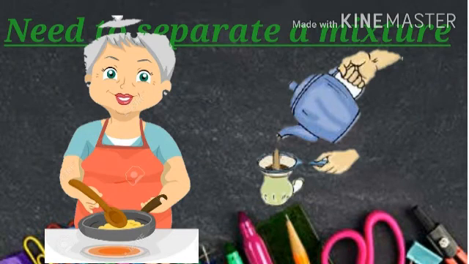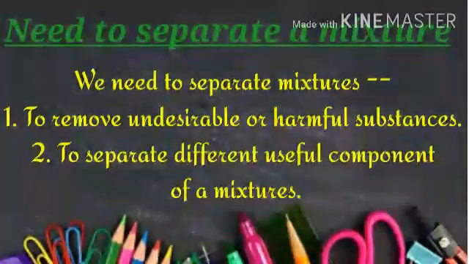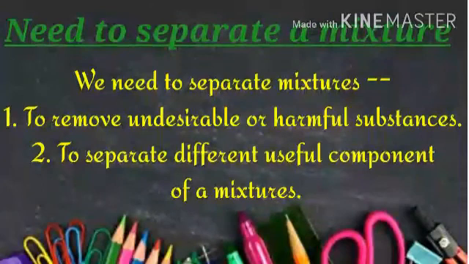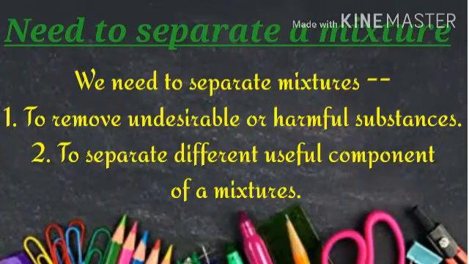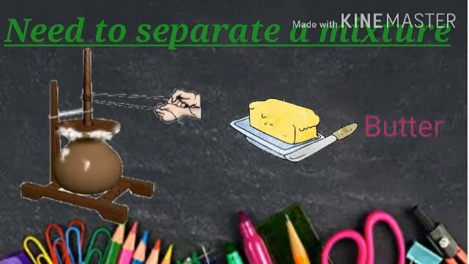Similarly, when your mother prepared tea for you, she used to strain that tea in order to separate tea leaves from the liquid part, right? So this is how we reach a conclusion that there are certain undesirable substances and some useful substances which can be separated out. We need to separate mixtures to remove undesirable or harmful substances like stone from rice, and to separate different useful components of a mixture, like we churn curd to obtain butter from it.